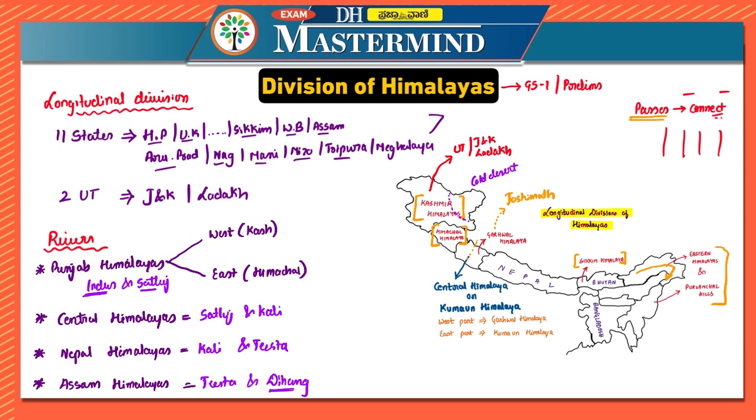Now there is one important question with respect to Kashmir which is usually asked in the examination: Kashmir lies between what and what? So you can note it down. Kashmir lies between Pir Panjal and Great Himalayas.